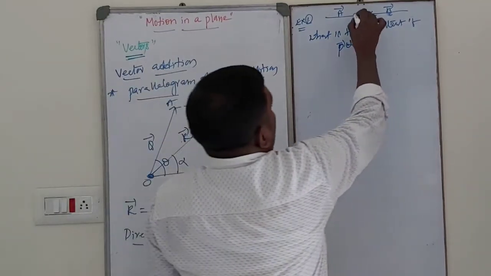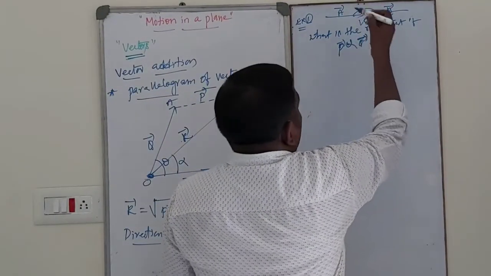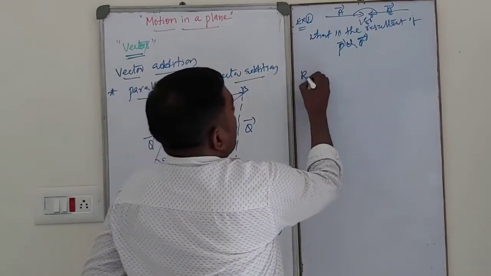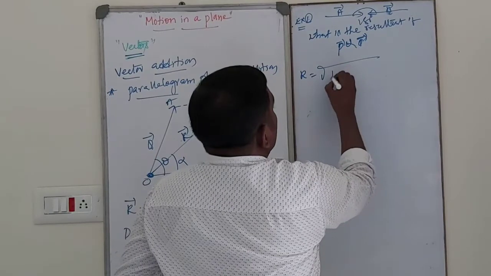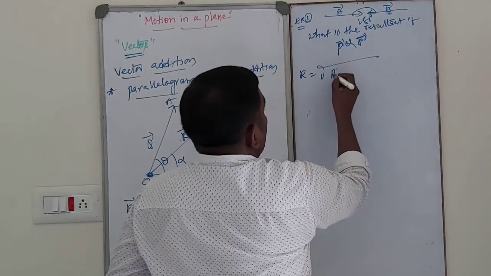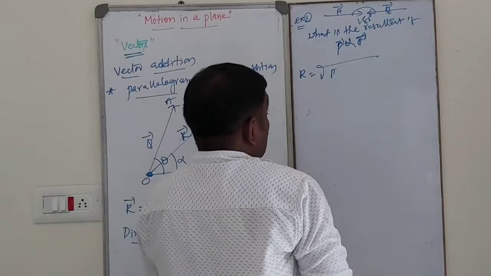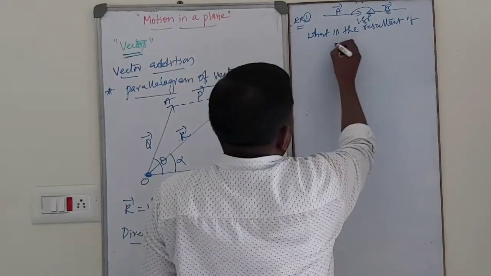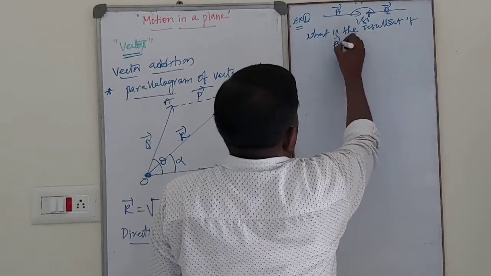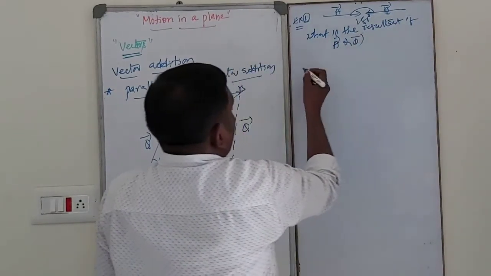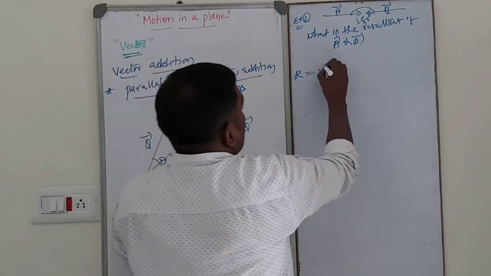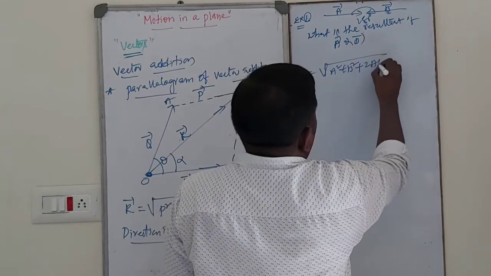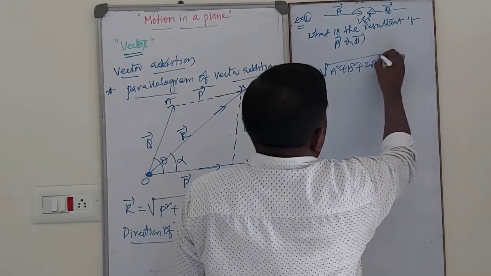So what is the angle between them? That is 180 degree. So calculate the resultant vector. The resultant vector R of vector A and vector B, by the basic formula, R is equal to square root of A square plus B square plus 2AB cos 180 degree.